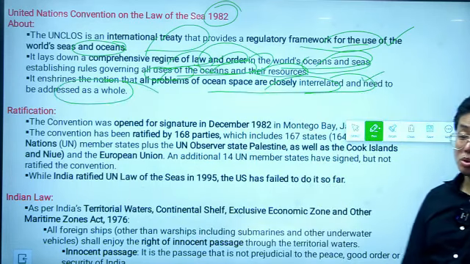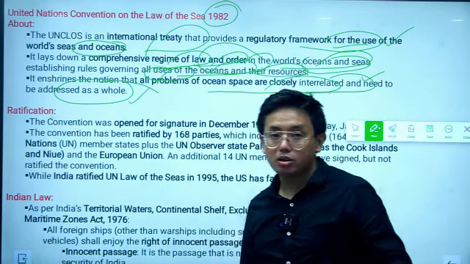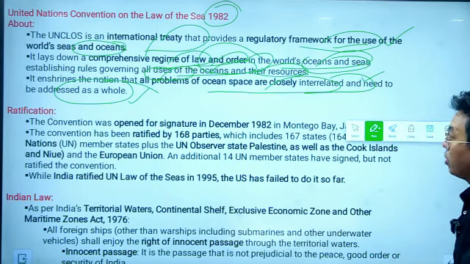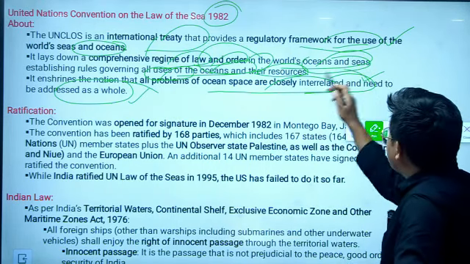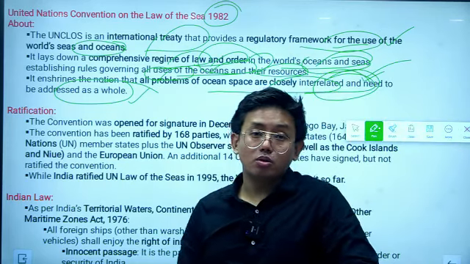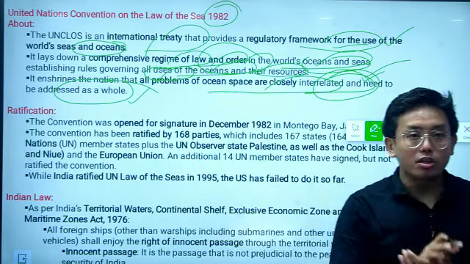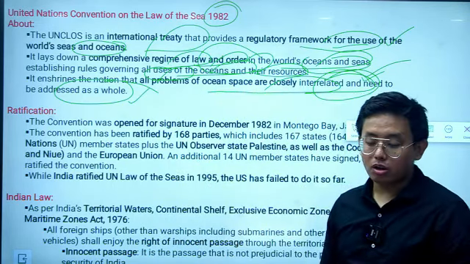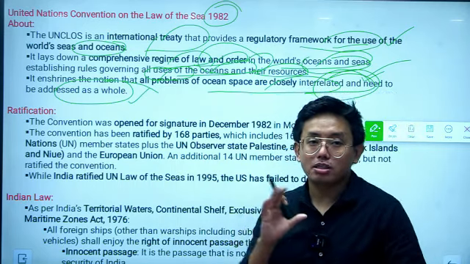So UNCLOS was established on the belief that all problems of the ocean space are interrelated, okay, and need to be addressed as a whole. So UNCLOS basically sees all the water bodies as the same, and for this reason it believes that all the water bodies around the world should be governed as a whole.